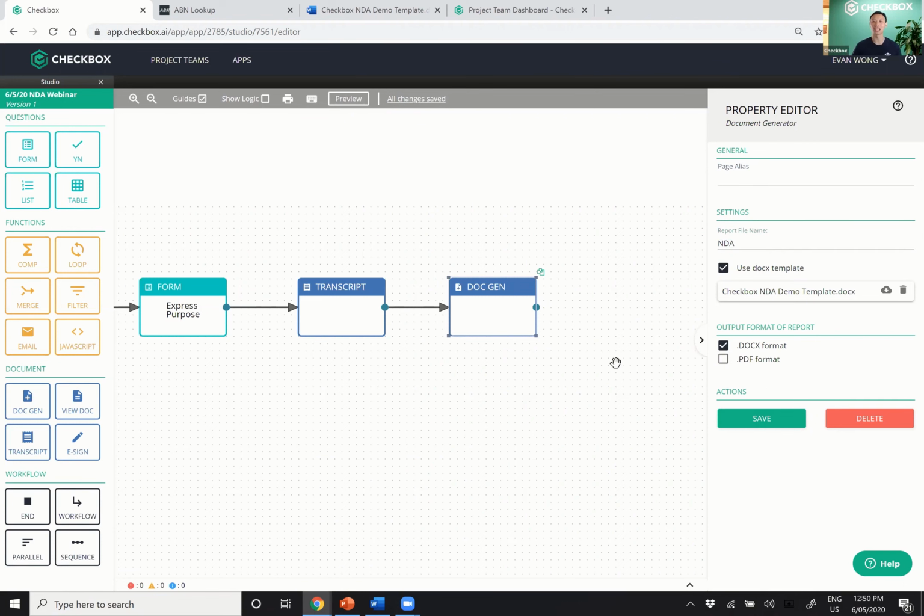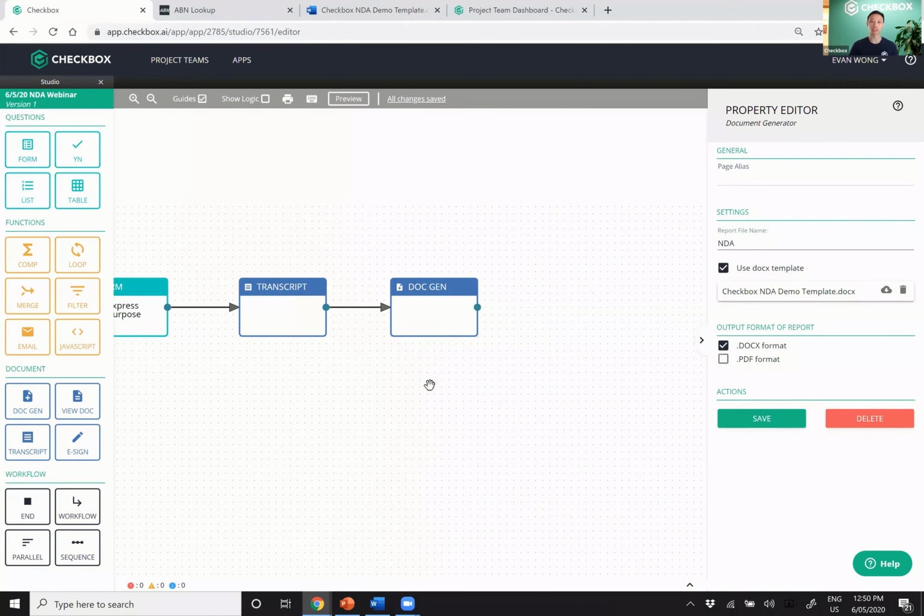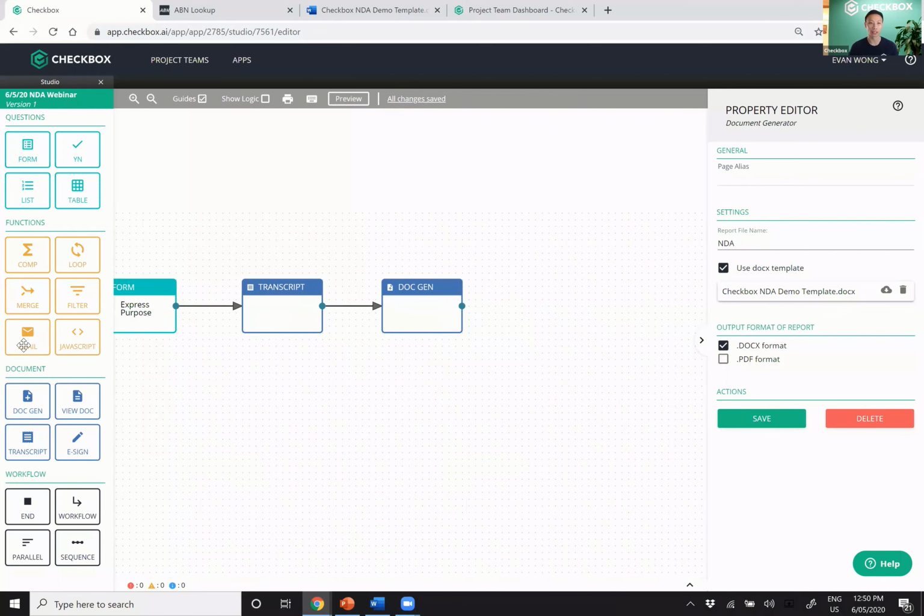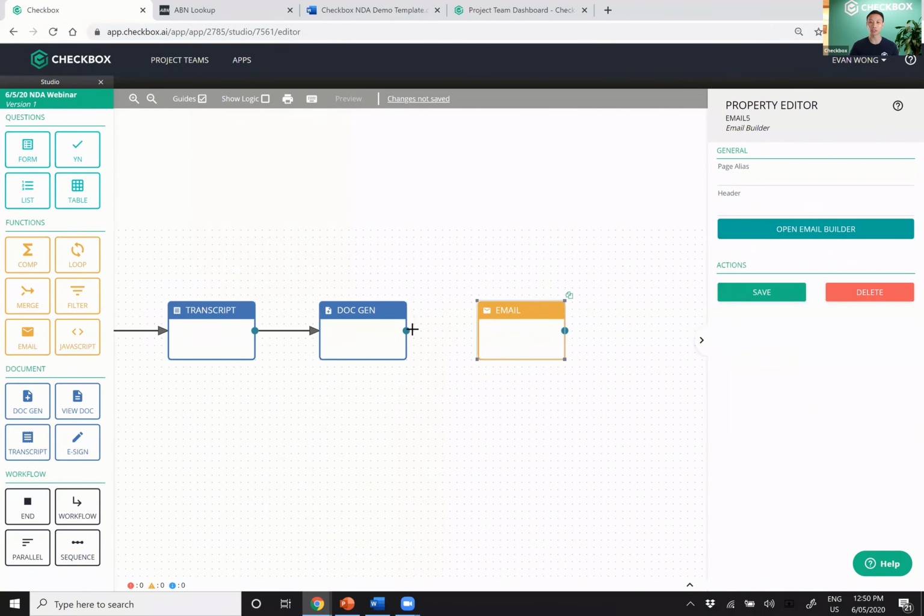And after that, just because I'm super extra and we have a bit of time here, I'm going to also add an email. What we're going to do is after the document is generated, I'm going to email a copy of it to the legal team, because if this is self-serve, I still want perhaps the legal team to have visibility of the NDAs created. In fact, this could even hook into a document management system so it stores into something like a SharePoint folder or another document management provider.